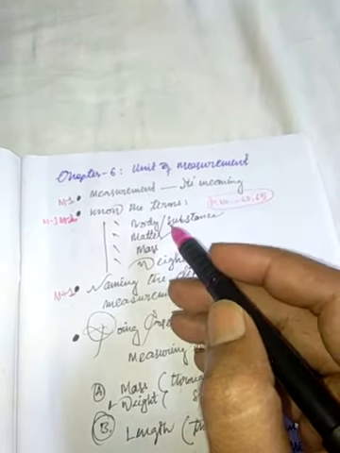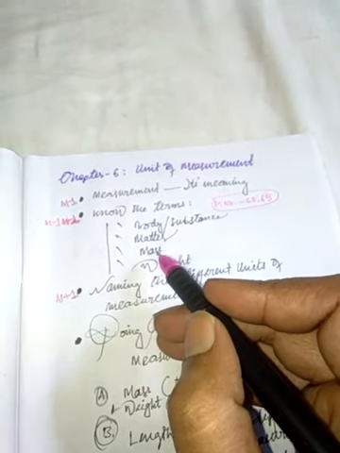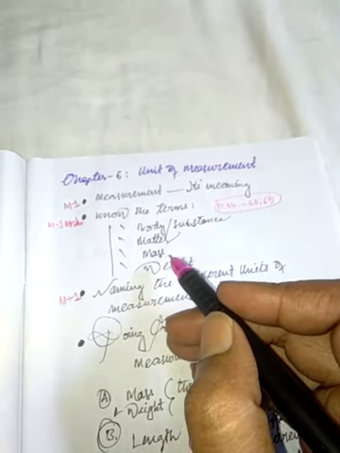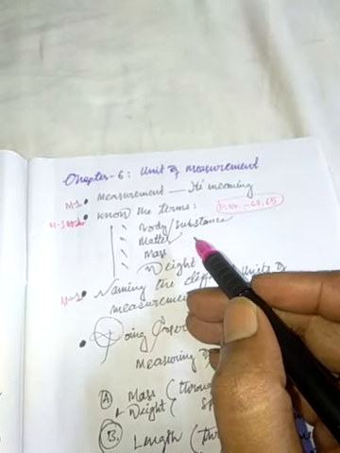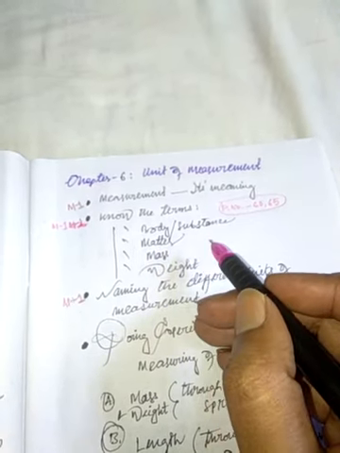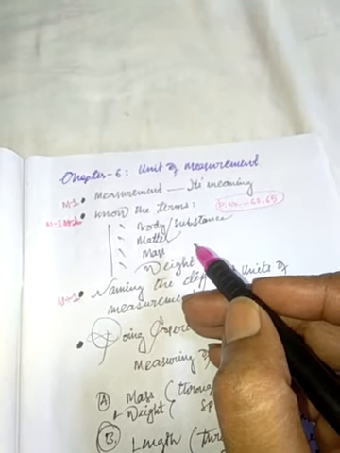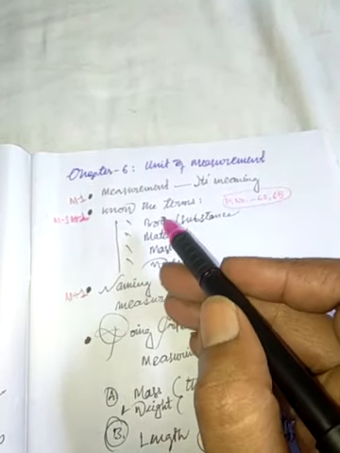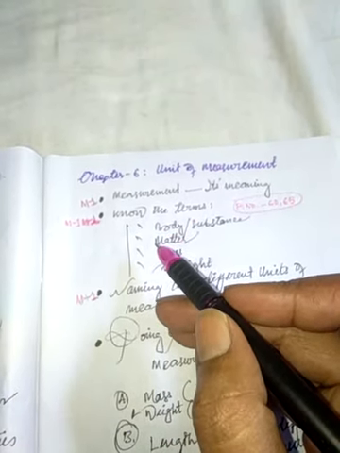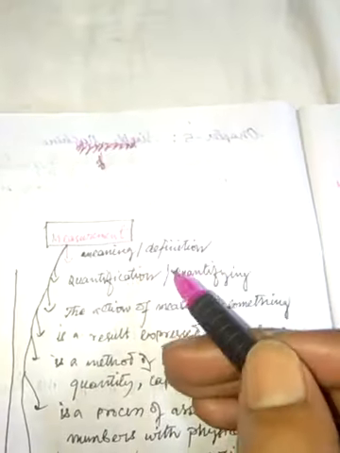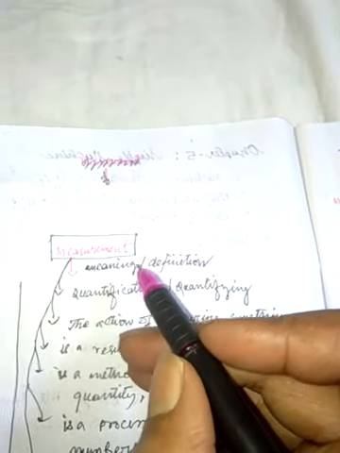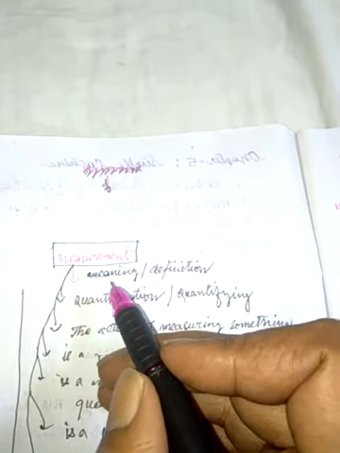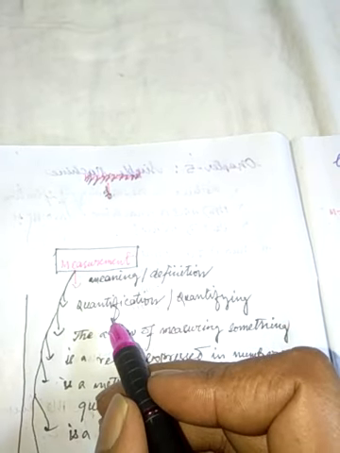So for your level of knowledge, I would like to mention first the definition of measurement. If you ask me what is a measurement, in the physical science, in a word we can say measurement means quantification or quantifying of something.